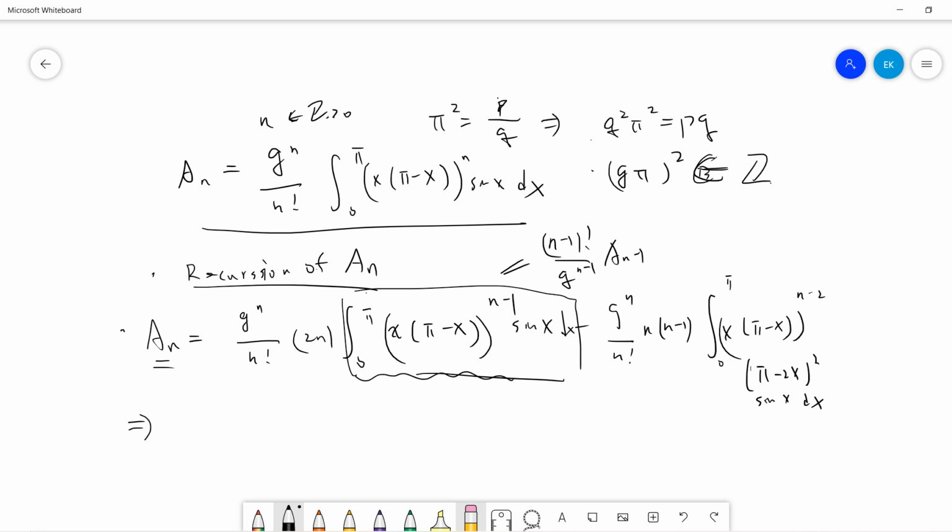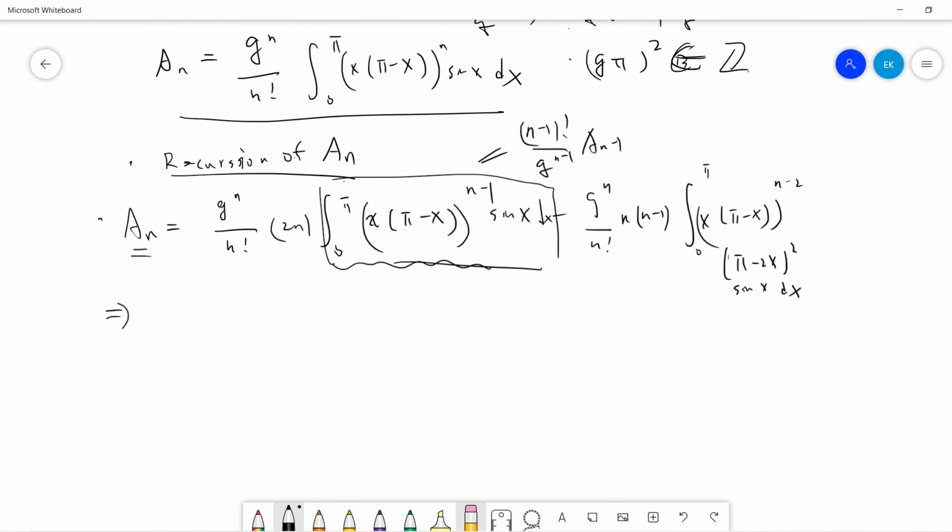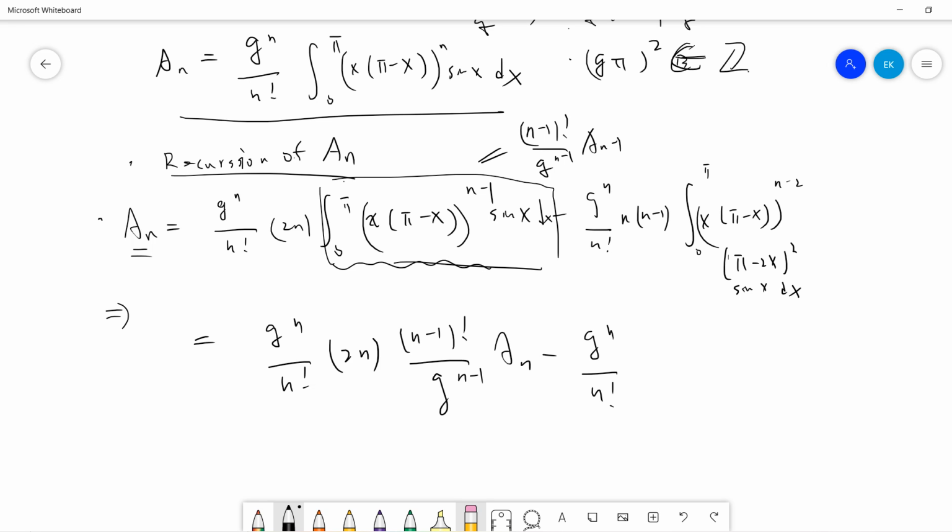You can also expand this. I expand (pi minus 2x) squared as pi squared minus 4x(pi minus x).